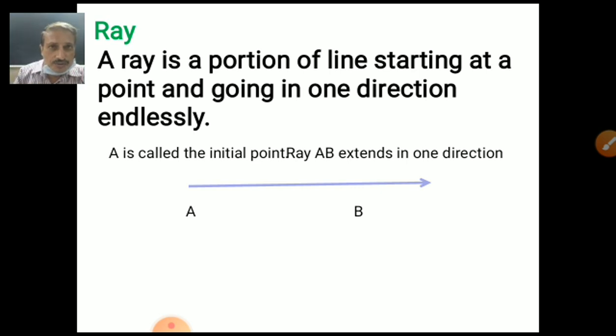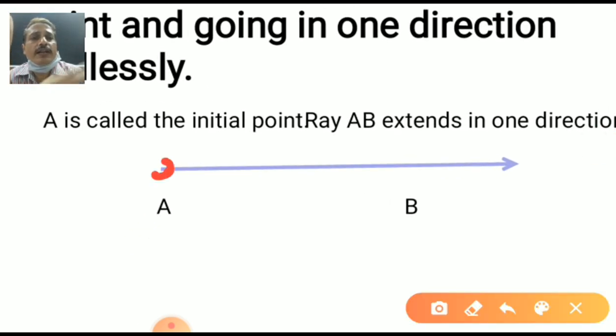But have you seen the torch? Yes, torch: when you click it, the light comes out from the torch, passes through somewhere and goes continuously in one direction. Have you seen the sun? Sun also has rays. Yes, very good, student. You are correct now. Sun rays are coming from the sun and reach up to the earth. From one point it is starting. From the sun, rays start and pass through so many kilometers and come to the earth. So here you can find one point is fixed. See, here is the one point A. A is called the initial point, the starting point.